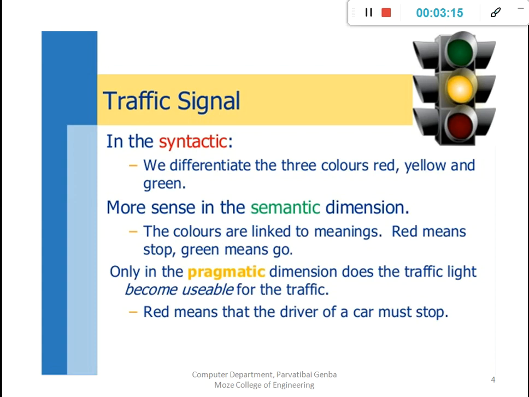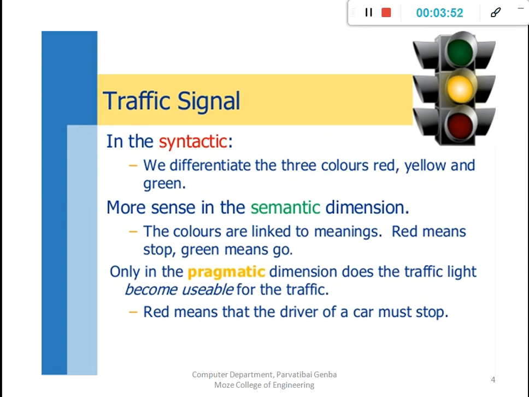Then what exactly is the syntactic? Under the traffic signal, it is mentioned with the colors red, yellow, green. That is the syntax or the symbol. We can say that red, yellow, and green color is the syntactic. Or from the point of view of a program, if we write a C program, then it comes with some syntax. That is simply the syntactic. So the information in a traffic signal, the syntax, is simply the colors.